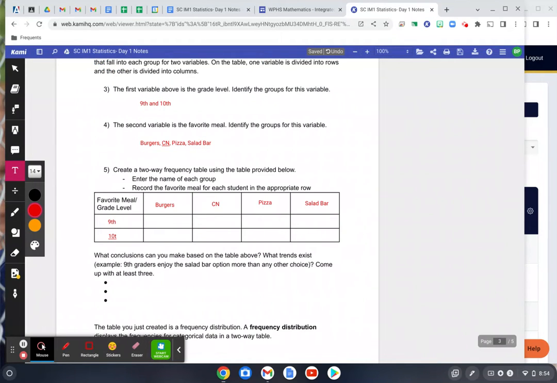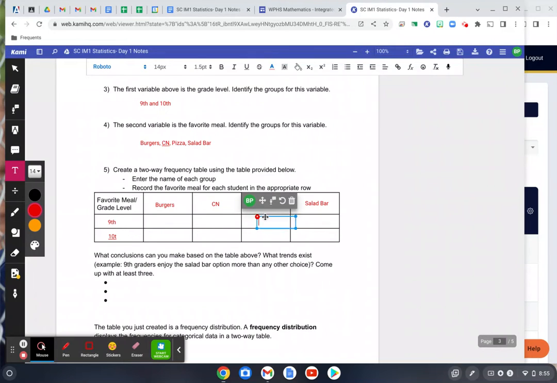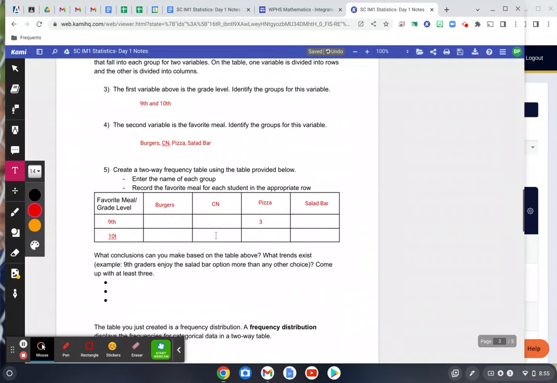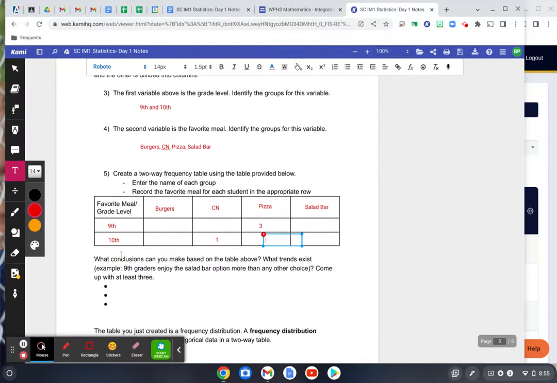Now, give this a shot. I want you to go back and fill in these 8 spots here. So basically what this means is how many 9th graders preferred pizza. And if you go up there and check, I believe 3 of the 9th graders chose pizza. I think 1 10th grader chose chicken nuggets. I remember it's not a popular option amongst the sophomores. So basically what you need to do is fill out this marginal frequency distribution. And ultimately, all the numbers in this chart should add up to 30, because there's 30 options here. So go ahead and pause that video.